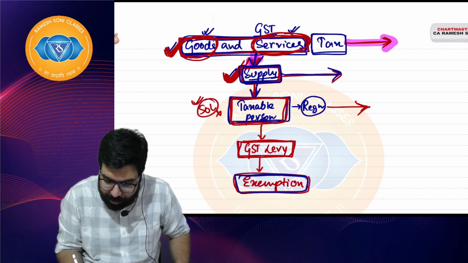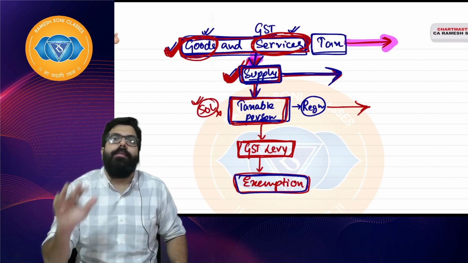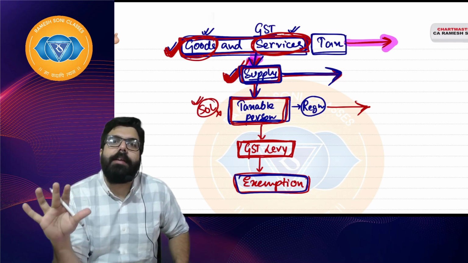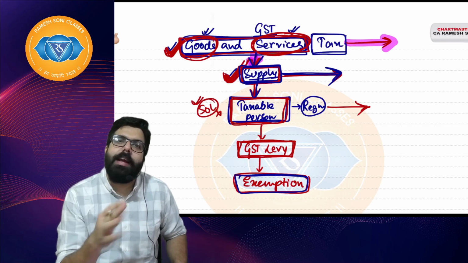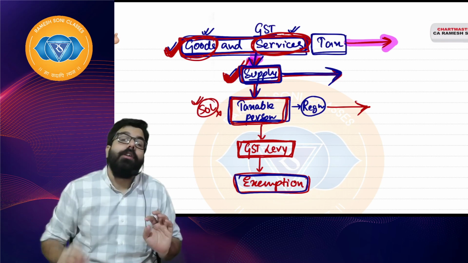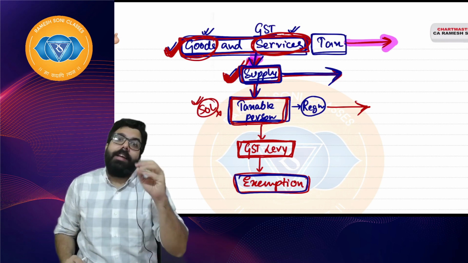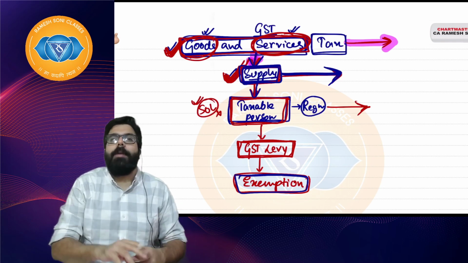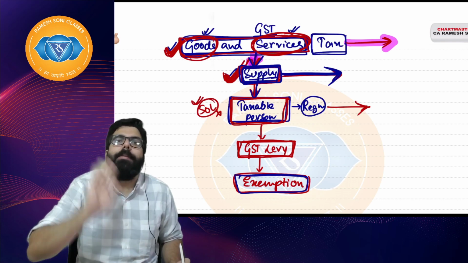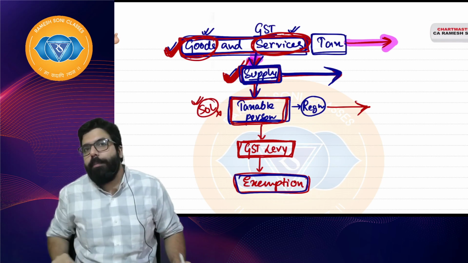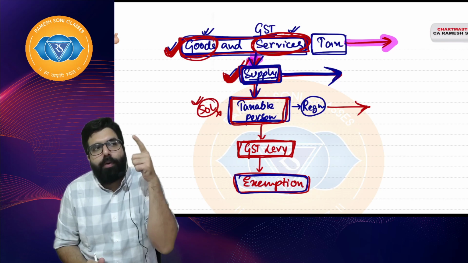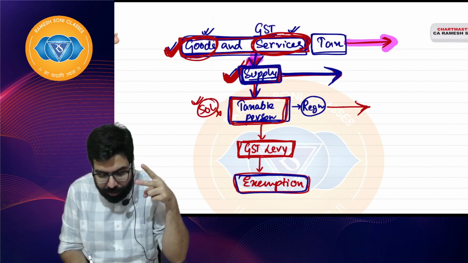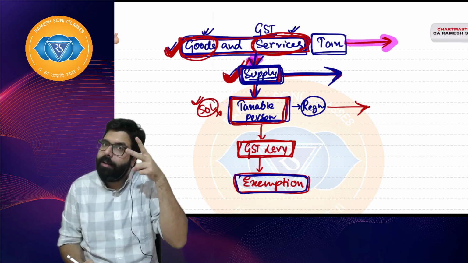No, sir, if it is not falling in the definition of supply under GST, for example, sale of land, they have told it is neither supply of goods nor supply of service, meaning they have excluded it from the definition of supply. So whenever sale of land is there, it is out of GST, because they have told in the definition of supply that sale of land is neither supply of goods nor supply of service. I hope everyone is clear. So first something has to fall in the definition of goods and service. Then we'll have to see whether it is falling in the definition of supply.